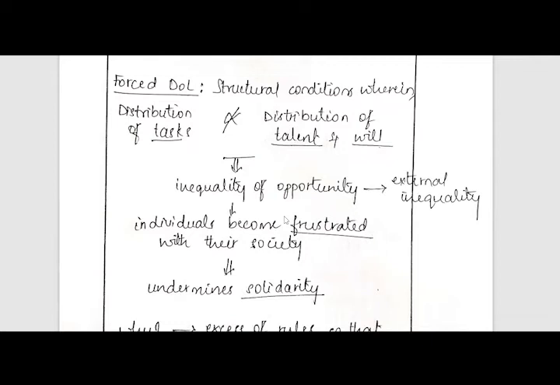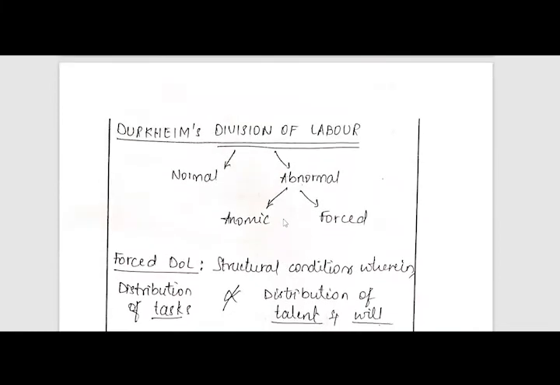That means here distribution of tasks is in proportion to gender, but not in proportion to talent and will. Hence, that kind of situation is giving rise to inequality of opportunity, that is external inequality, which frustrates individuals and undermines solidarity, says Durkheim. Hence, division of labor must not be forced. This inequality of opportunity is creating a situation in which a society is in a forced kind of division of labor.